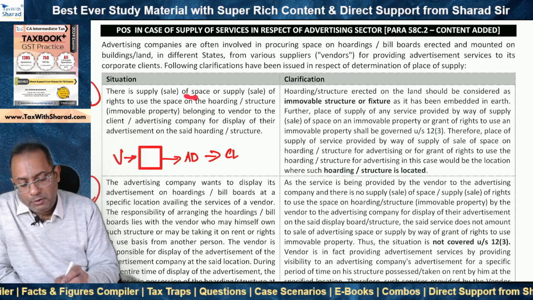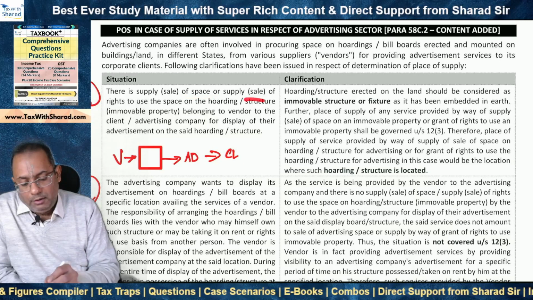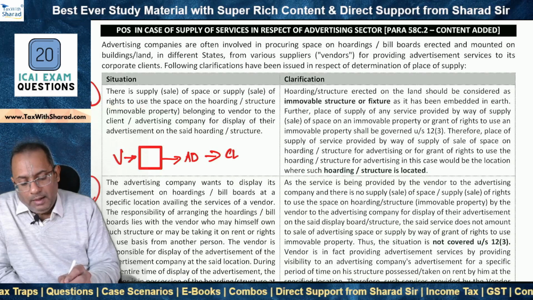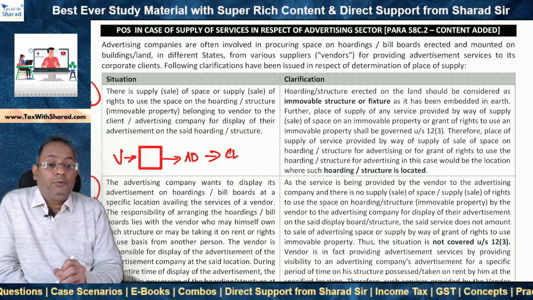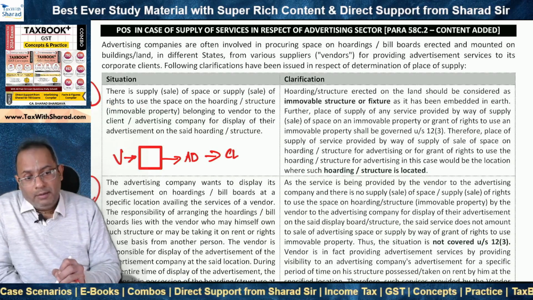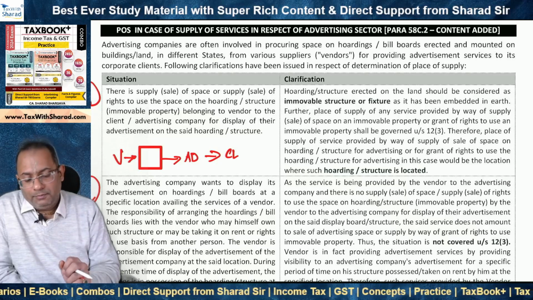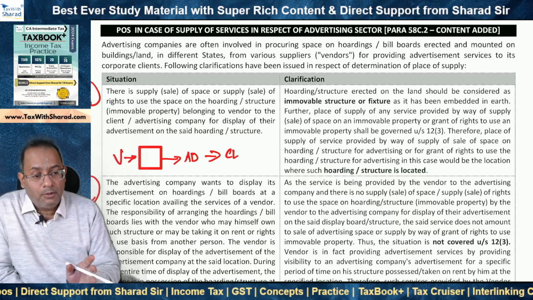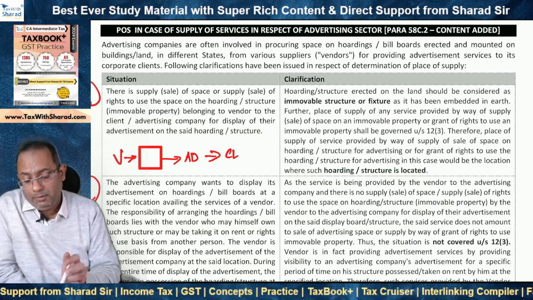So there is a supply of a space or supply or sale of rights to use the space on the hoarding or structure. And this hoarding or structure can be constituted as what? Immovable property. Why? Because it is affixed on the ground. So it may not be rightly classified as a movable property, but rightly as an immovable property.